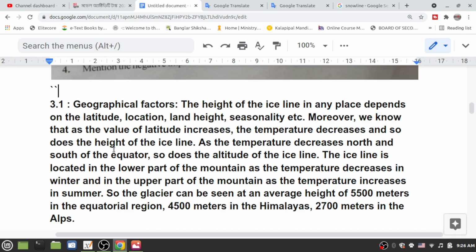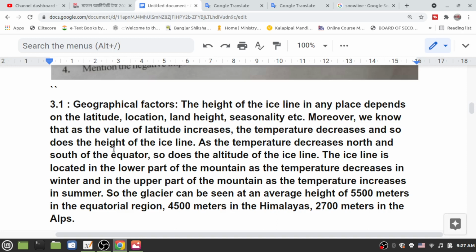Geographical factors. The height of the snow line in any place depends on latitude, location, height, seasonality, etc. Moreover, we know that as the value of latitude increases, the temperature decreases, and so does the height of the snow line.